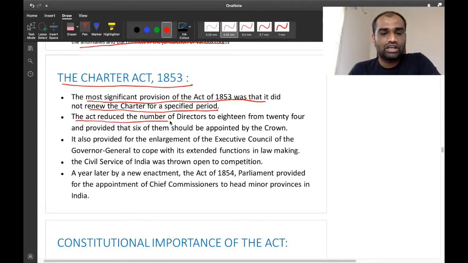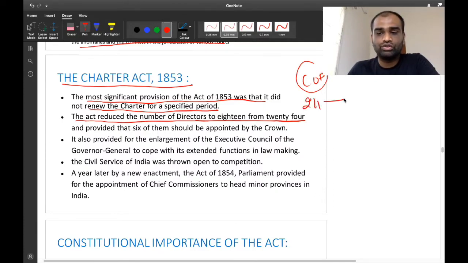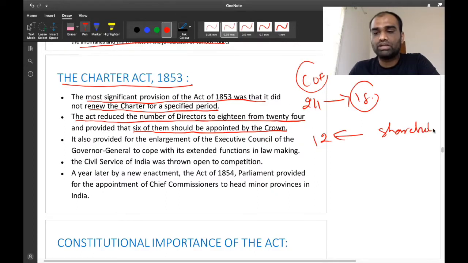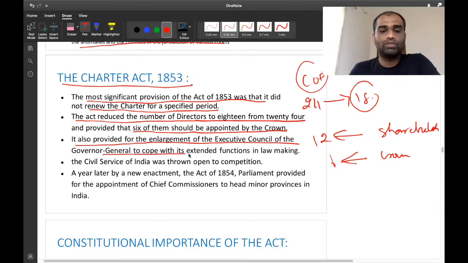Now the Act reduced the number of directors from 24 to 18. The directors of the Court of Directors, right? So the number of Court of Directors was reduced from 24 to 18. It also provided that 6 of them will be appointed by the Crown. So out of this 18, only 12 will be voted by shareholders. The rest 6 will be appointed by the Crown. Clear? Now, it also provided for the enlargement of the Executive Council of the Governor General to cope with its external functions in lawmaking.